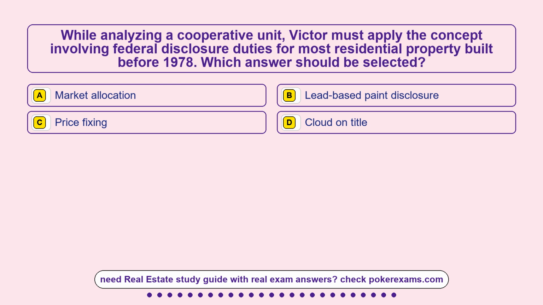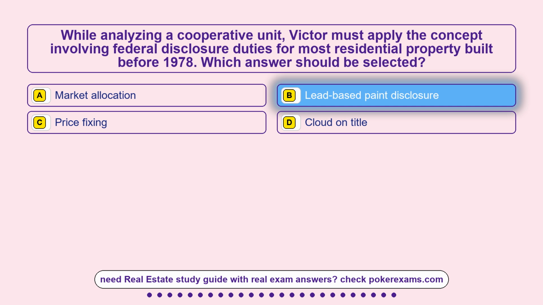Question 6. While analyzing a cooperative unit, Victor must apply the concept involving federal disclosure duties for most residential property built before 1978. Which answer should be selected? Option A, market allocation. Option B, lead-based paint disclosure. Option C, price fixing. Option D, cloud on title. The correct answer is option B, lead-based paint disclosure.